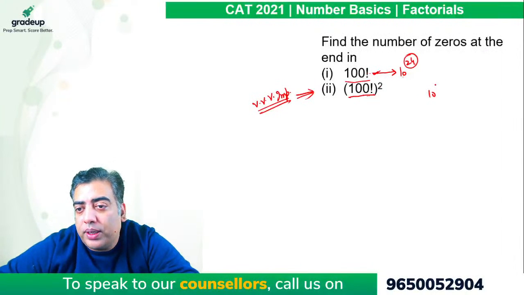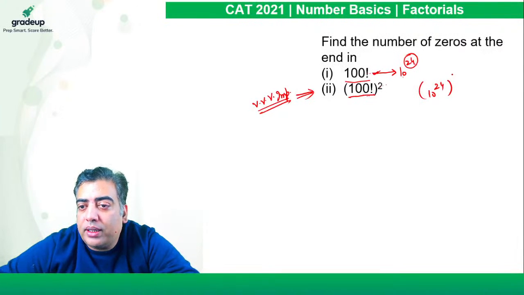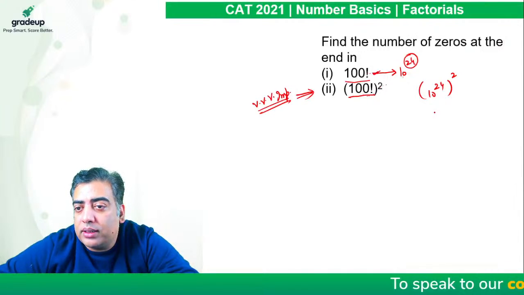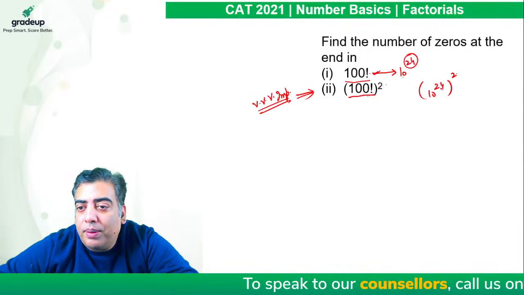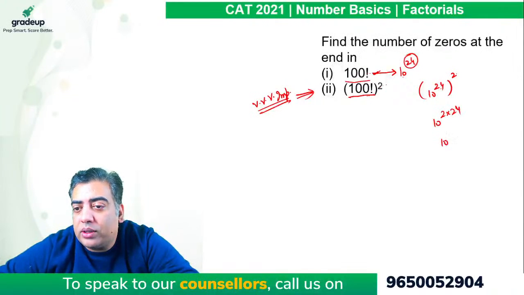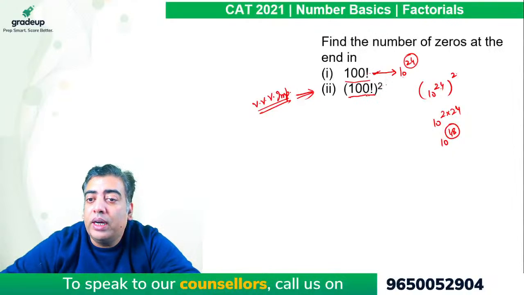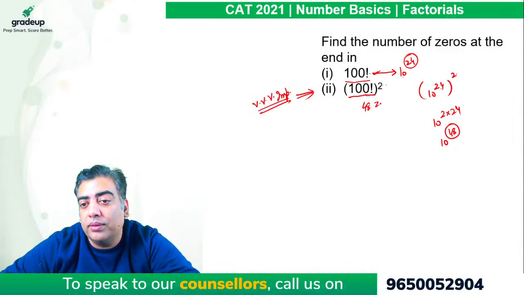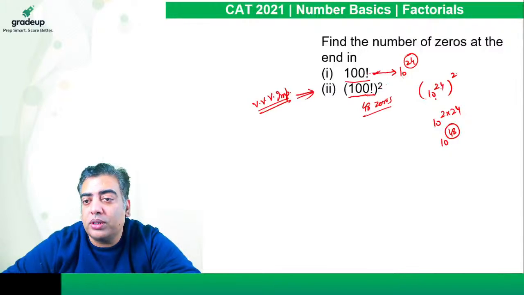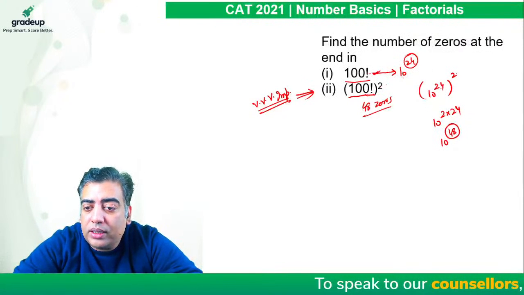So it comes out to be 24. If there is a square, it will be whole square like this, which means 2 will be multiplied by 24 and it comes out to be 10 raised to power 48, which are the number of zeros at the end of 100 factorial whole square. Please check the process of finding the answer here. It should be crystal clear to each and every student.